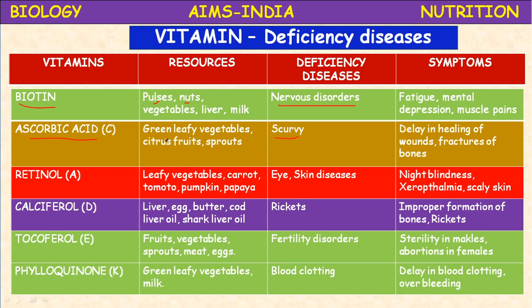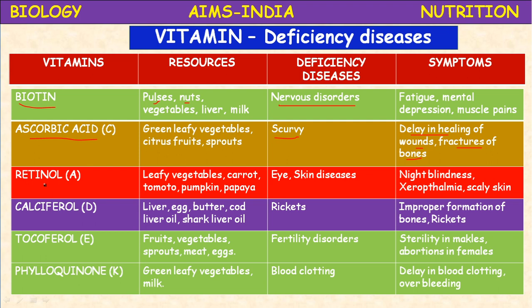Scurvy is the disease due to the deficiency of vitamin C. What are the symptoms? Delay in healing of wounds and fractures of bones, and oozing of blood from the tooth gums. These are the symptoms of scurvy disease. It is a heat sensitive vitamin. Folic acid and ascorbic acid are heat sensitive vitamins.